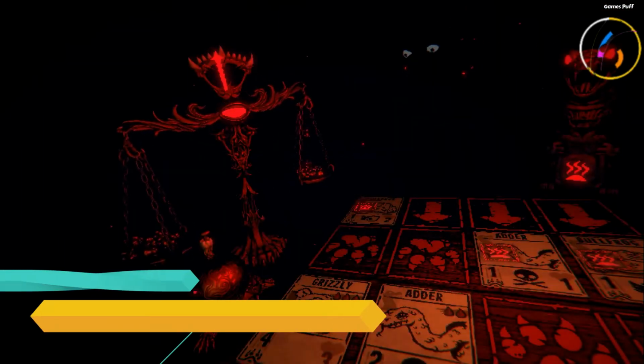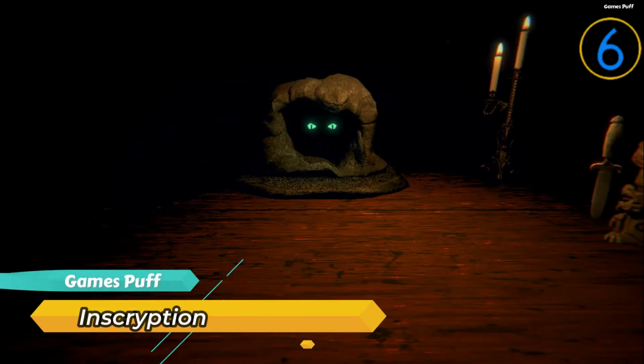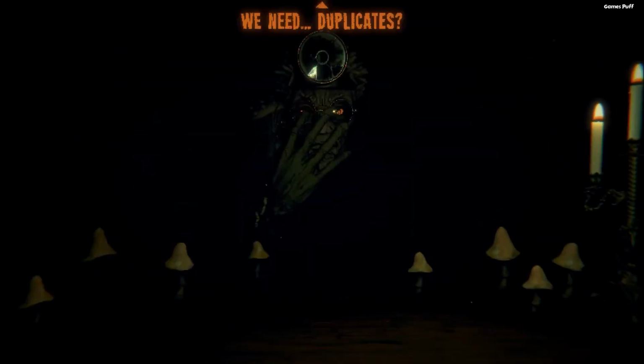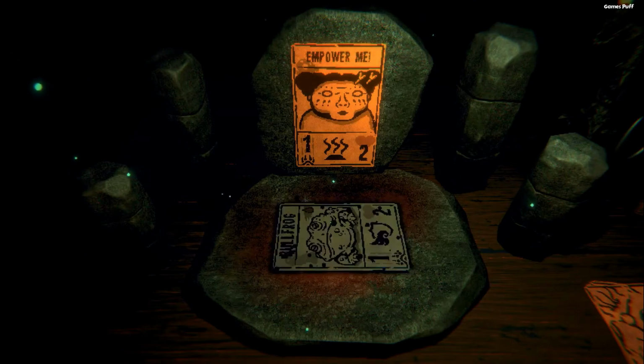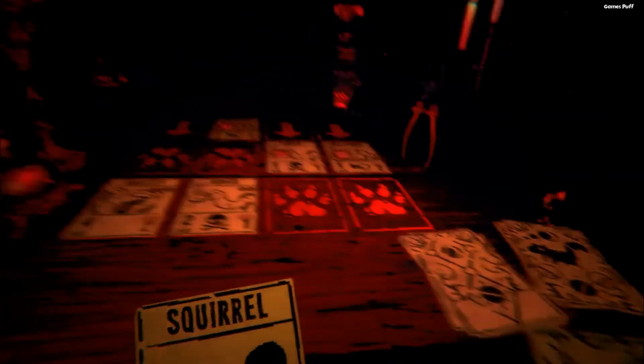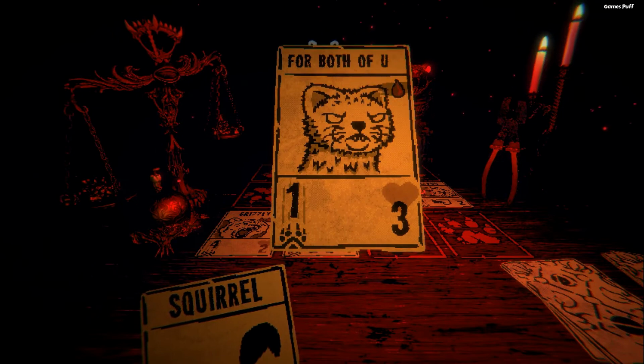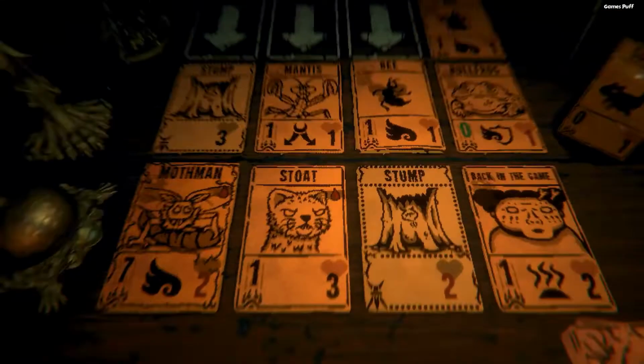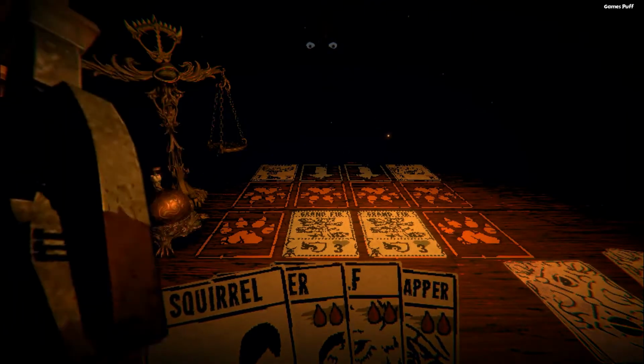Number 6, we have Inscryption. Atmospheric horror card game, Inscryption. Naturally, the notion is novel, but that's not all it has going for it. The story is fascinating, and the atmosphere is appropriately eerie. The card game itself is difficult yet entertaining. You'll likely go down a few times before you get the hang of it.